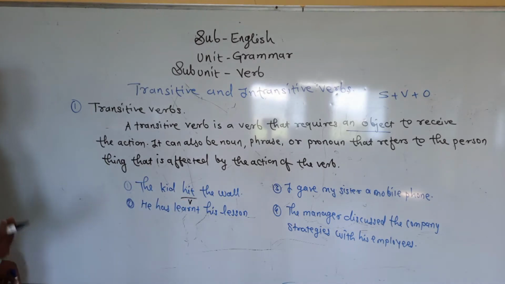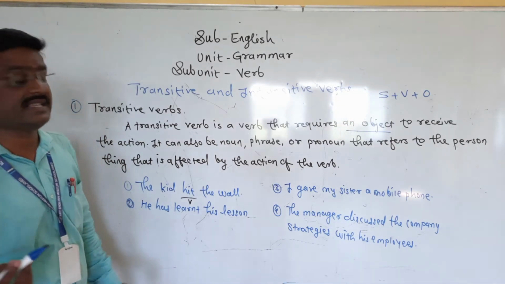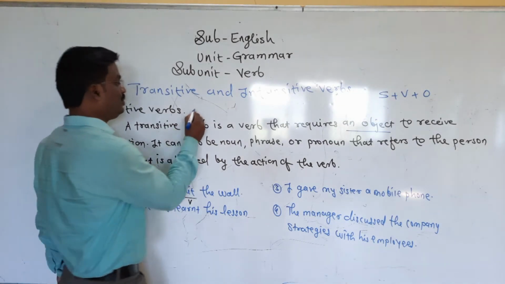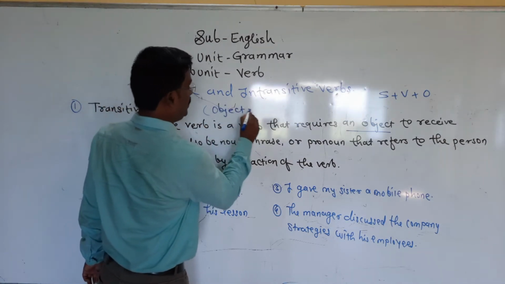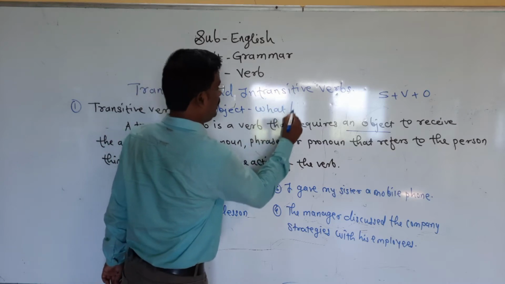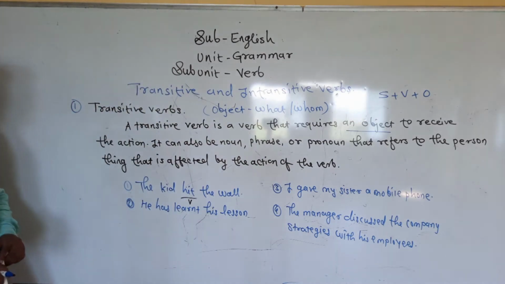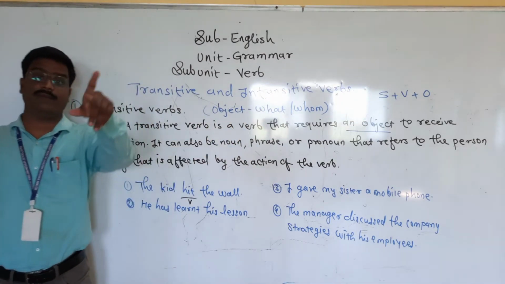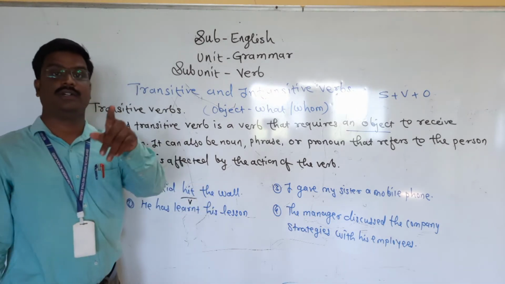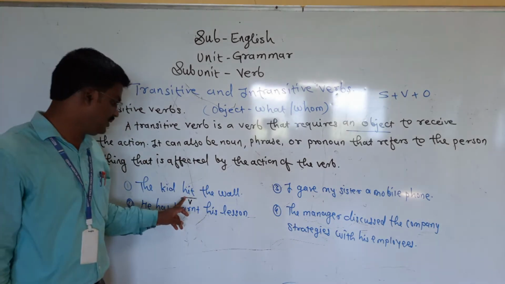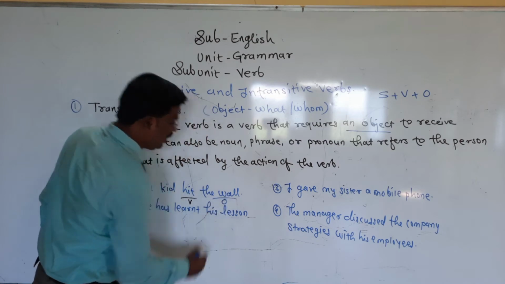To identify the object from the sentence, I think I already discussed it when discussing tenses. To get the object from the statement, we have to ask the question what or to whom to the verb. By asking these two questions, we get the object from the statement. The kid hit what? The wall. Here it is an object.